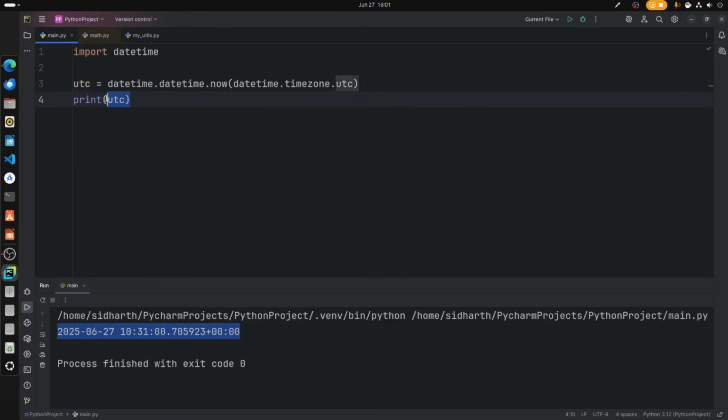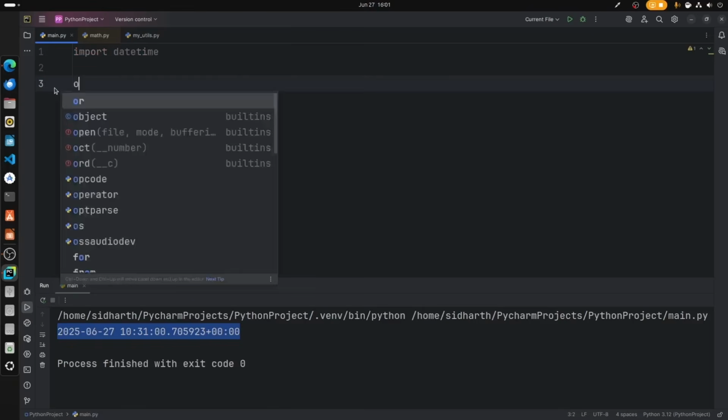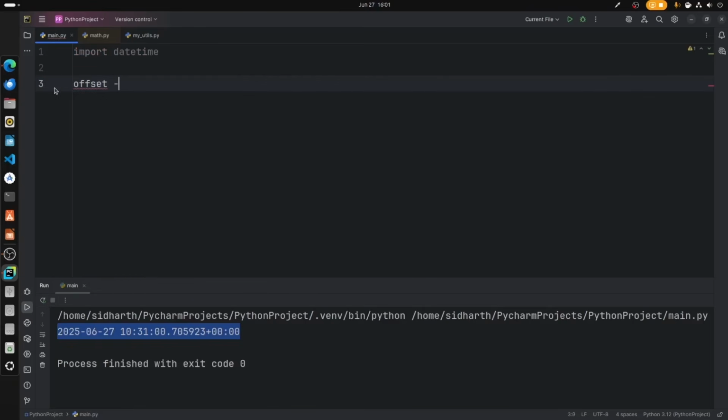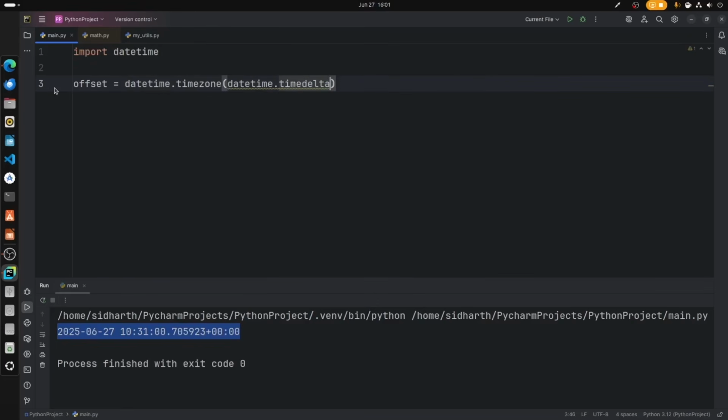Let's say you want to print the offset, for example IST. So we are printing the current offset of the time. So offset is equal to datetime.timezone of datetime.timedelta, with hours equal to 5 and minutes equal to 30.